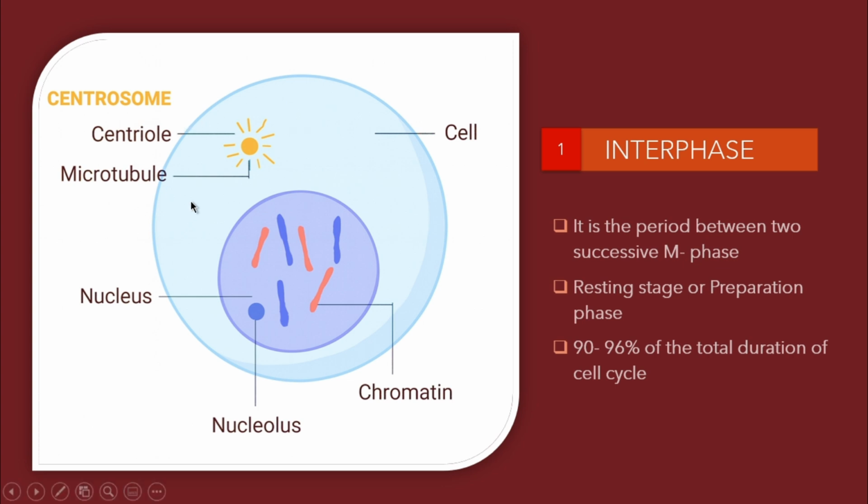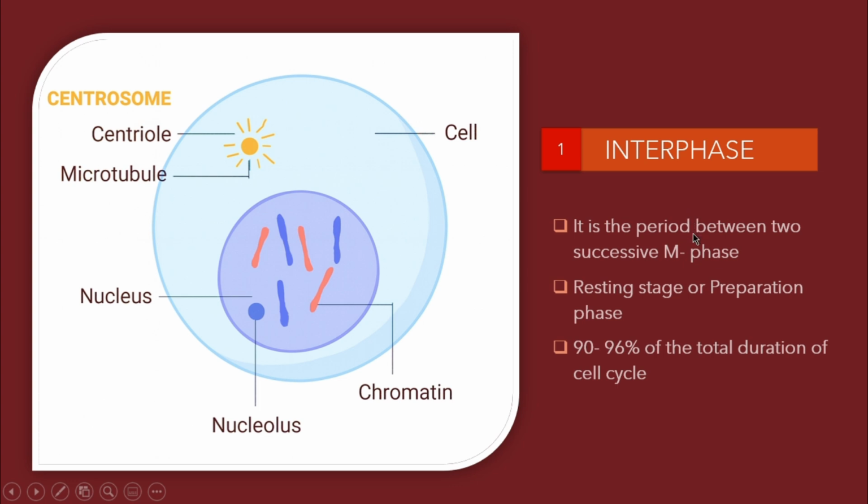Interphase, this is the cell, and this is the centriole; centriole and microtubule both form the centrosome. This is the nucleus and the nucleolus. This is the chromatin thread, which will make the chromosome. What do you mean by interphase?